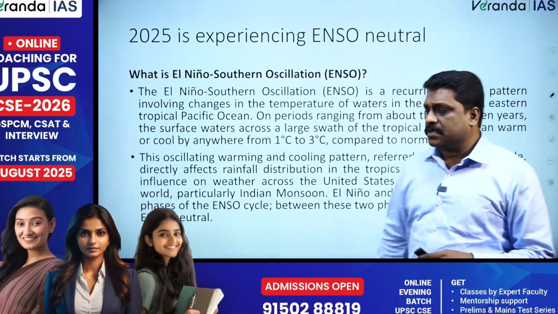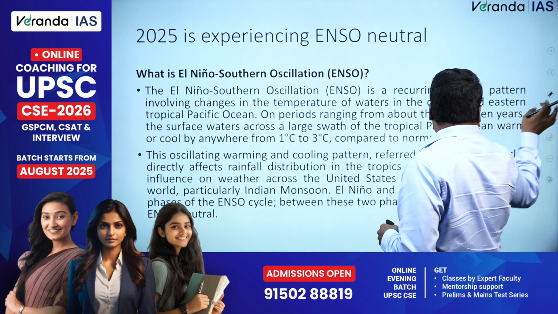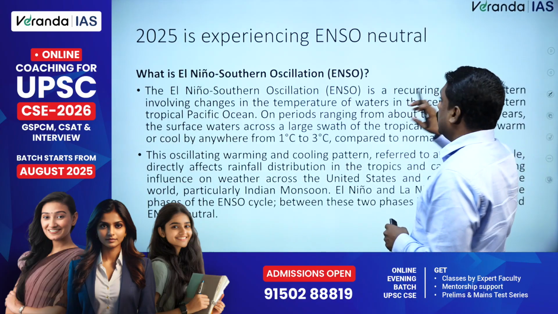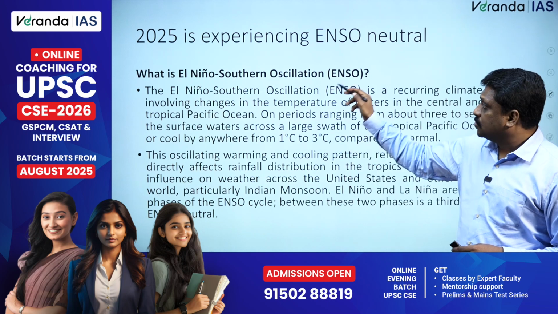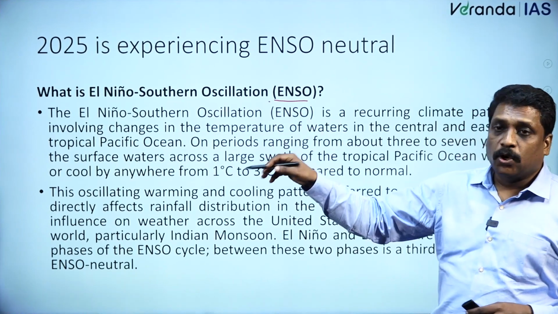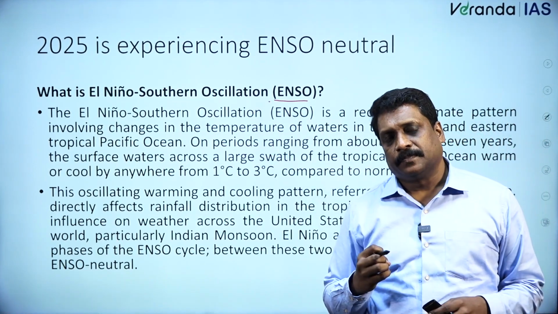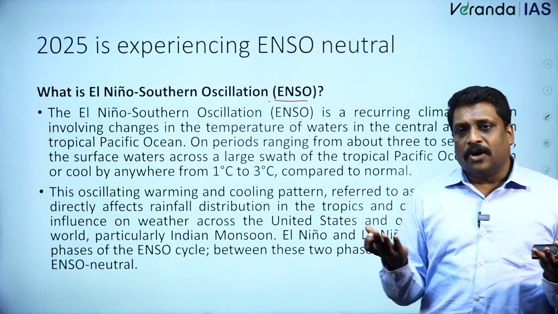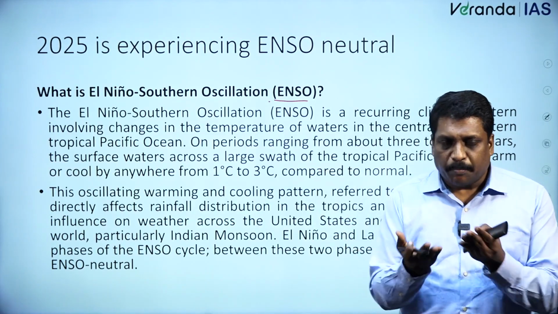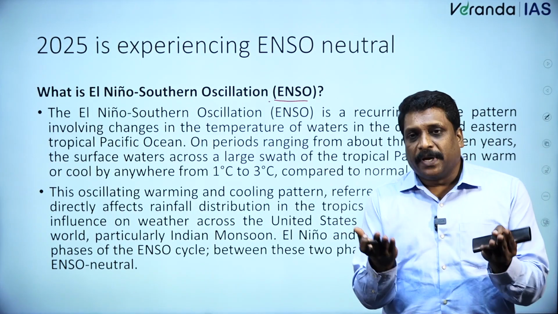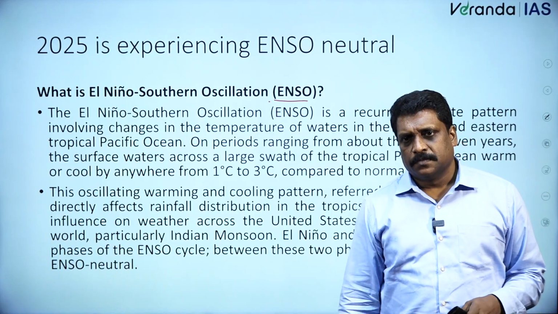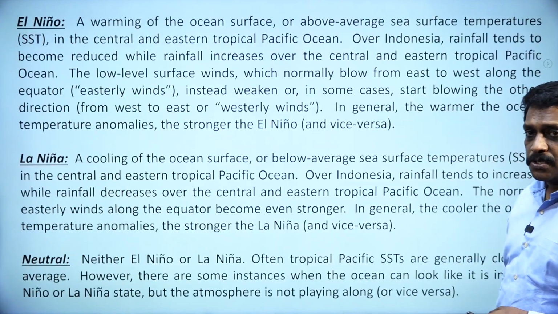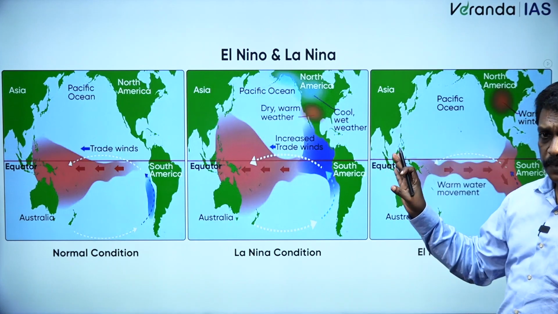My dear friends, when I talk about ENSO, what is the acronym for this ENSO? ENSO means El Nino and Southern Oscillation. The anomaly or the temperature difference that happens in the tropical waters of the Pacific Ocean, we call ENSO.